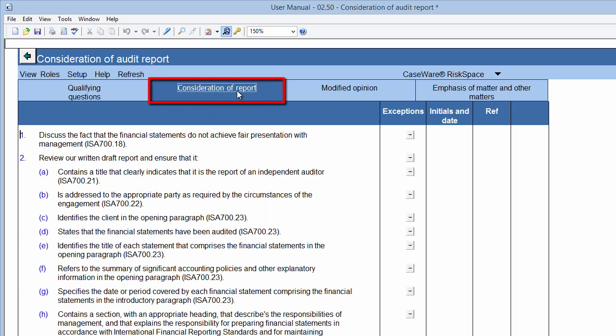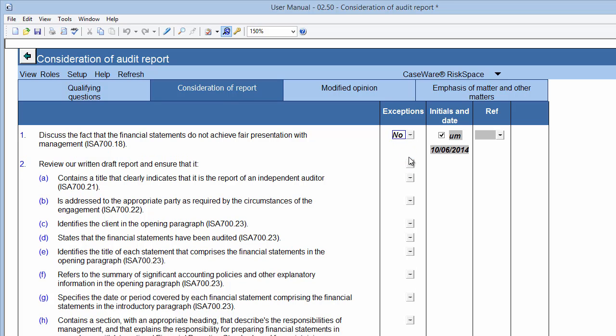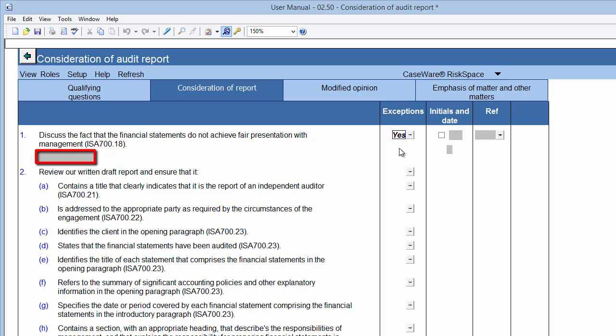On the Consideration of Report tab, in the Procedures column, you'll be guided to consider different sources and documentation to identify modifications to the audit report. In the Exceptions column, state whether you found any exceptions during testing by using the Yes/No drop-down box. If you select No Exceptions, then the Initials and Date column will be signed off automatically. Alternatively, if you select Yes, a comment box will appear under the procedure where you can document your exceptions and comments. When exceptions are documented accurately, it will assist you in determining where more work may be needed.